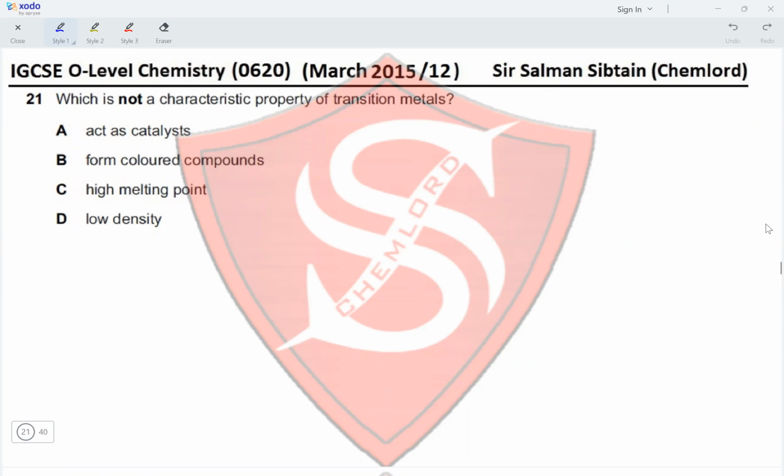Which is not a characteristic property of a transition metal or of transition metals? They act as catalysts, yes, because they've got variable oxidation states. They form colored compounds, yes. They have high melting points, yes. They have low densities, no. They've got high densities. So this is not a characteristic property of transition metals, making option D the correct option for this question.